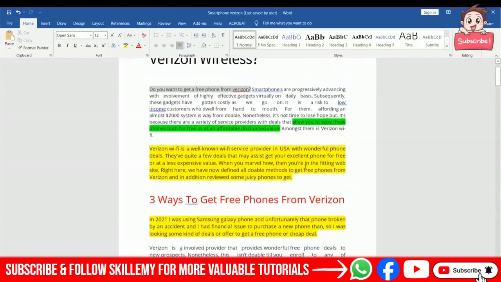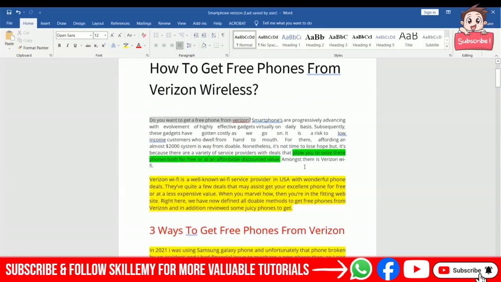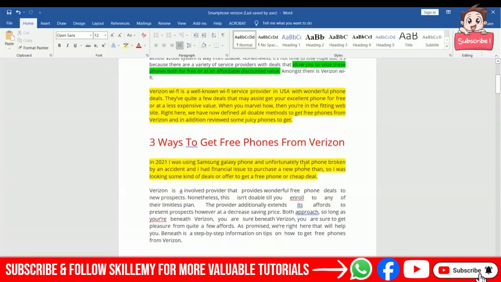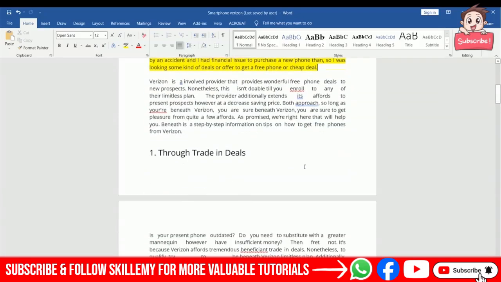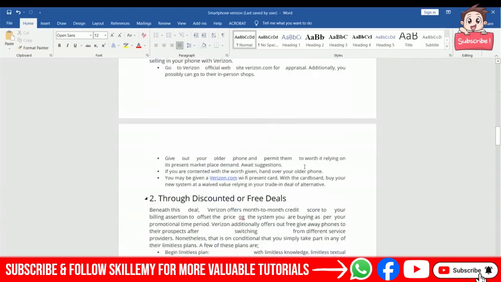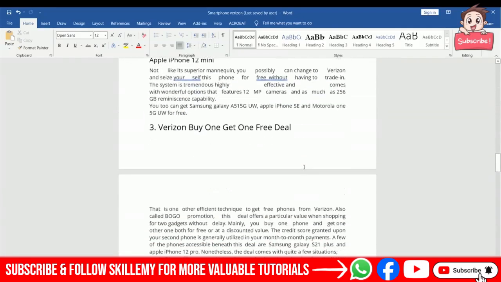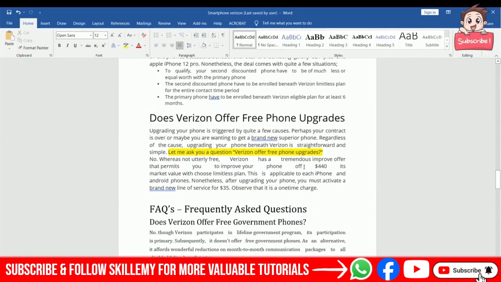So we just covered the introduction part, and now we're moving to the body part. You have to consider that the body part is the lengthy or long part of your article. So you don't need to put the question at the beginning of your body.